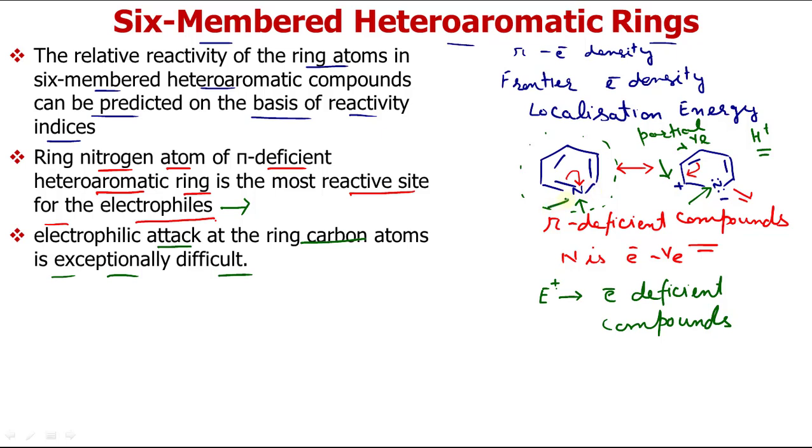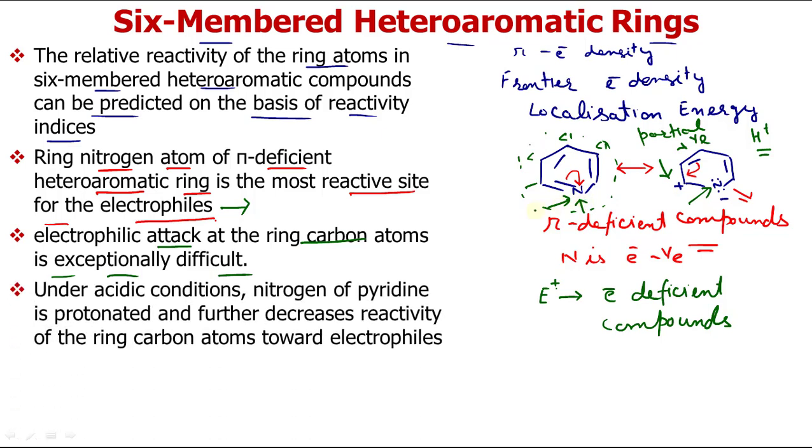Because of the higher electronegativity of nitrogen, the pi electron density is less than 1 at these carbon atoms, as we have already discussed. So attack of the electrophile is exceptionally difficult at these ring carbon atoms. They will preferably add at the nitrogen atom, the heteroatom.